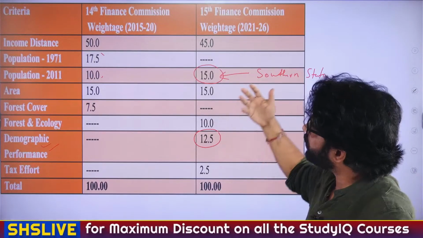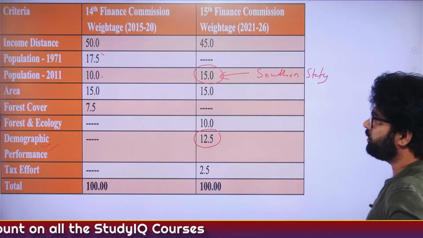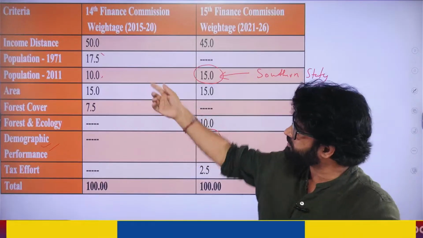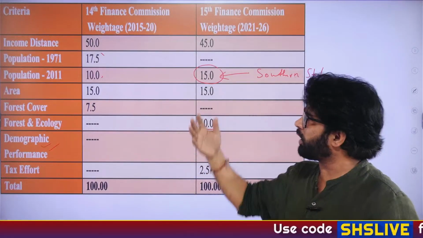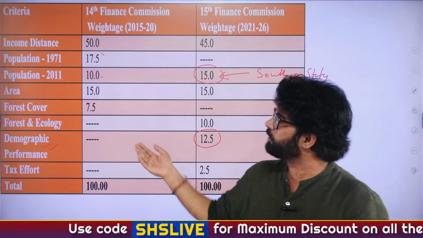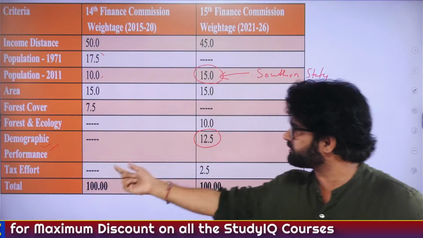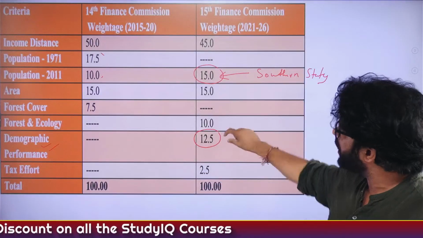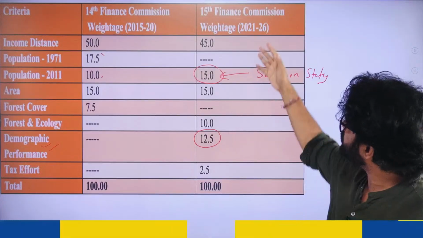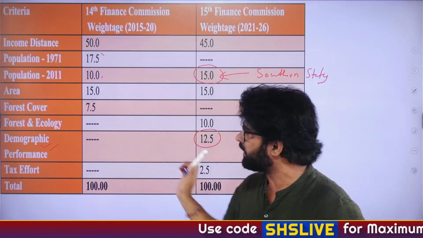So when you talk about this population 2011 North-South divide, you can always counter the point where people say that population 2011 has higher weightage in the 15th Finance Commission. You can counter it by saying that no, the 15th Finance Commission has introduced demographic performance to cater to southern states' grievances. So it's not like the Finance Commission is not concerned about southern states' grievances. That's why they have introduced demographic performance.